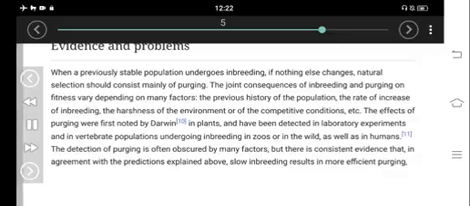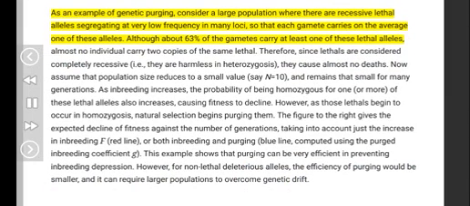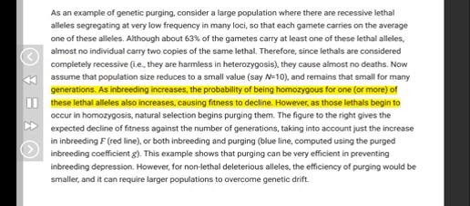As an example of genetic purging, consider a large population where there are recessive lethal alleles segregating at very low frequency in many loci, so that each gamete carries on the average one of these alleles. Although about 63% of the gametes carry at least one of these lethal alleles, almost no individual carries two copies of the same lethal. Therefore, since lethals are considered completely recessive, i.e., they are harmless in heterozygosis, they cause almost no deaths. Now assume that population size reduces to a small value, say N equals 10, and remains that small for many generations. As inbreeding increases, the probability of being homozygous for one or more of these lethal alleles also increases, causing fitness to decline.